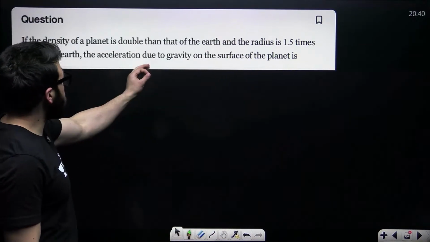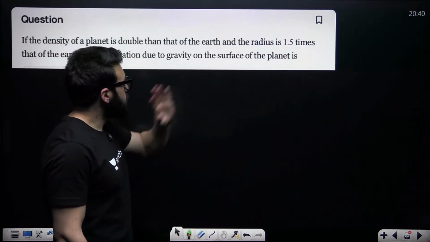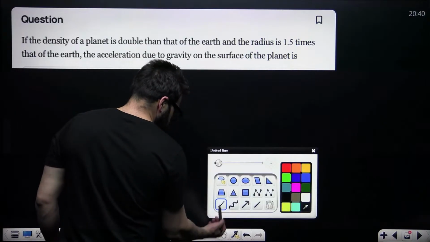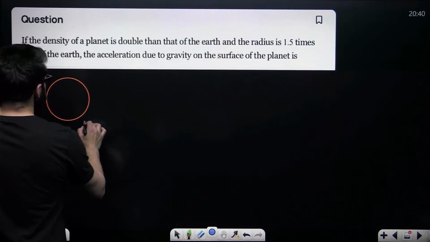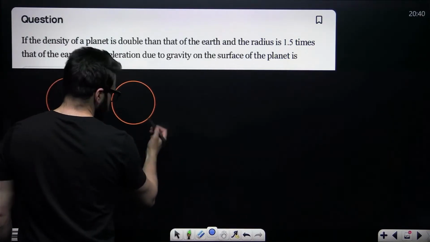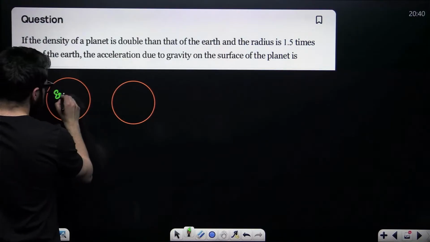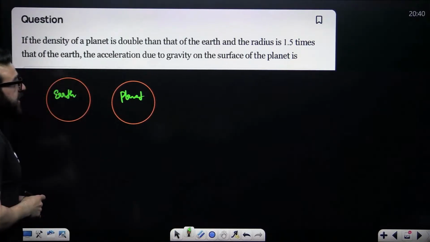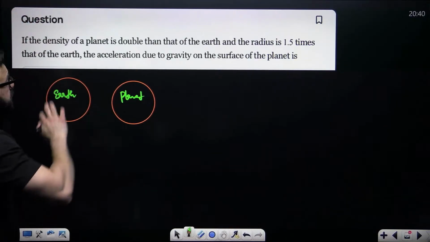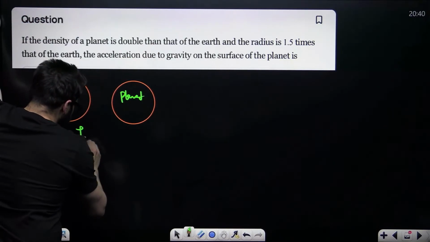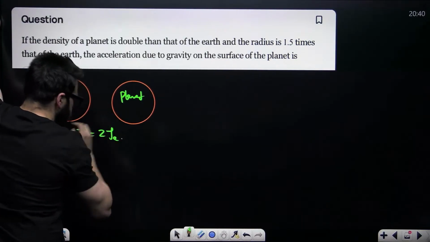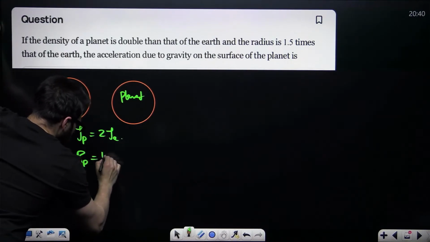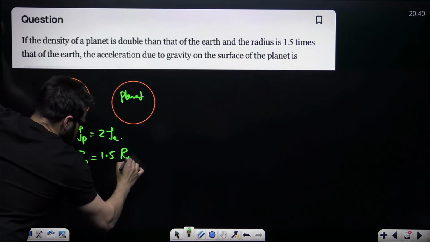If the density of the planet is double that of the Earth and radius is 1.5 times, you have got a planet and you have got the Earth. This is Earth. This is the planet. It says that the density of the planet is double that of Earth. The density of this planet is 2 times the density of Earth, and the radius of this planet is given as 1.5 times the radius of Earth.